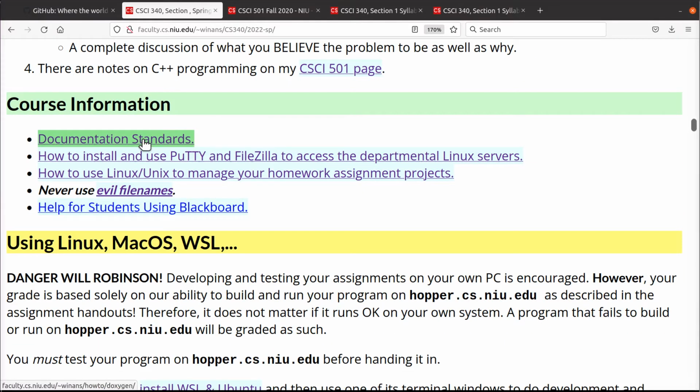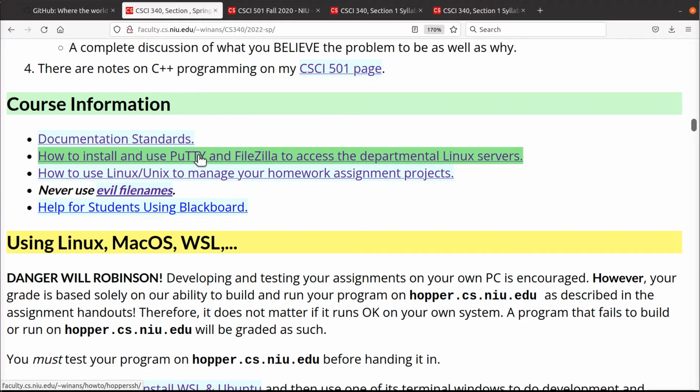Here's a link to talk about the documentation standards. I even have a whole video on that. You want to watch the video. They're very specific documentation. Students complain when they lose points. I don't know how to help you more than walking through the entire process and explain the philosophy and show you the tools. Okay? Just watch the darn video.